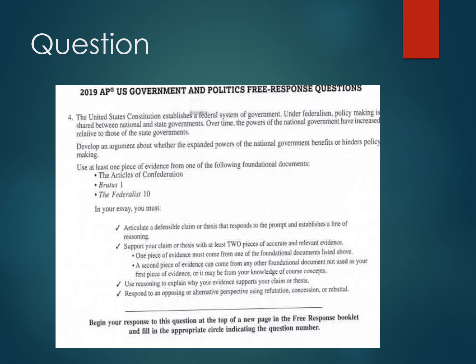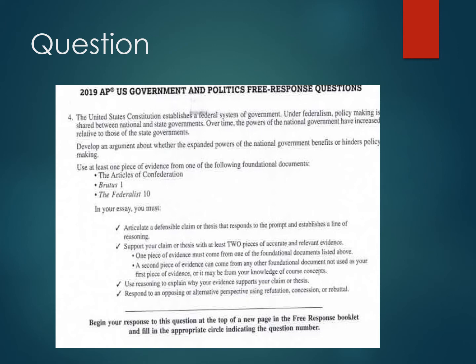Then if you go down in there, you have to use another one because you have to support your claim or thesis with at least 2 pieces. One must be from one of those 3. One can be from a different foundational document, and you give the other 8, or from your knowledge of the course. Okay, and you'll see how that's worth 3 total points, that section. Then you have to use reasoning to explain why your evidence supports your claim or thesis.